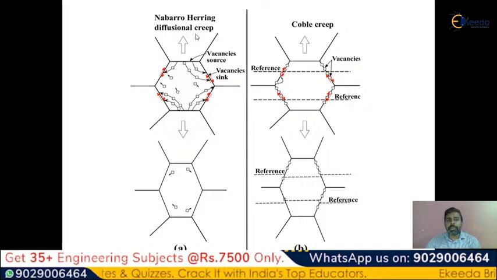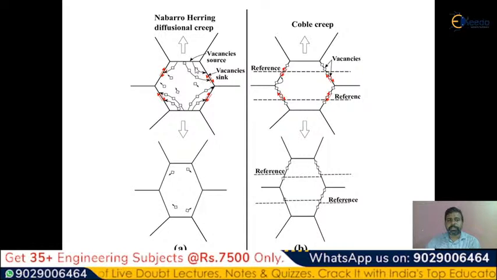You can see the comparison between Nabarro-Herring creep, which is represented as a diffusional creep, and Coble creep here. You can see the clear difference between Nabarro-Herring diffusion creep and Coble creep. Please observe, this is the grain boundary. This is another grain. Vacancies are created along the grain boundaries. But if you observe Nabarro-Herring creep here, the vacancies are created throughout the grains. That is the main difference.